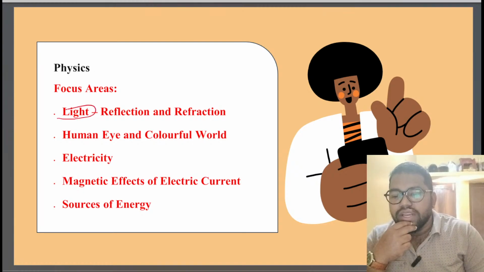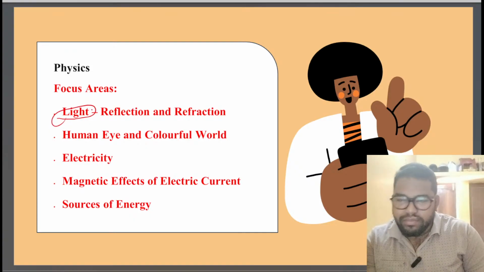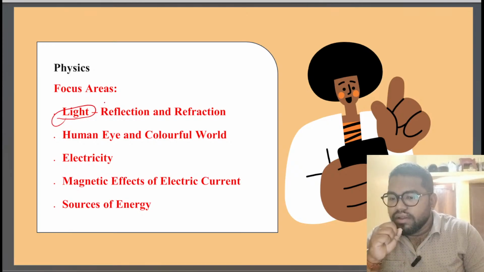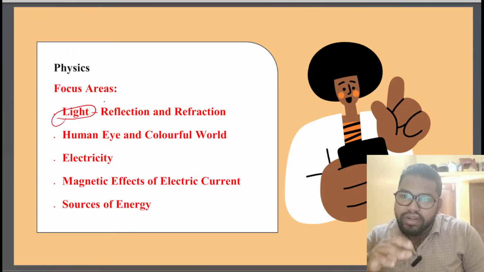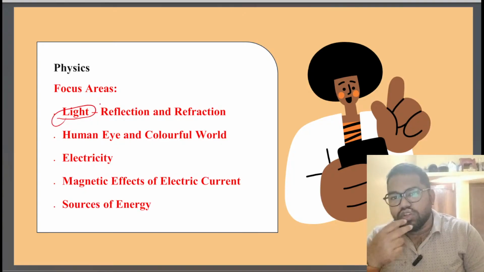If I say light, basically we get it from electricity or from the sun. Whether it comes from electricity or the sun, it doesn't matter; we use a simple term, that is only light. And why is it so? Because light has characteristics. Which kind of characteristics? It is reflection and refraction.